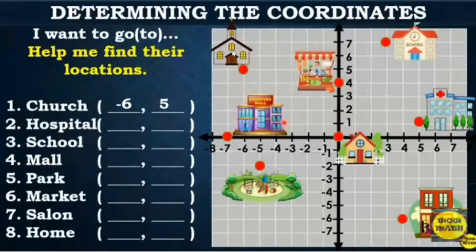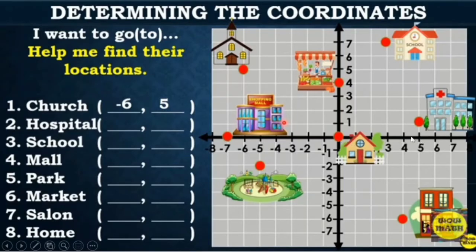Next is, gusto ko naman pumunta ng hospital. So, where is the hospital? Here is the point of intersection kung saan natin matatagpuan si hospital. First, identify muna natin yung x-coordinate.